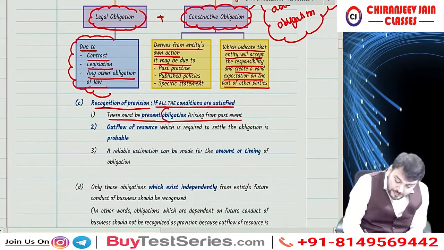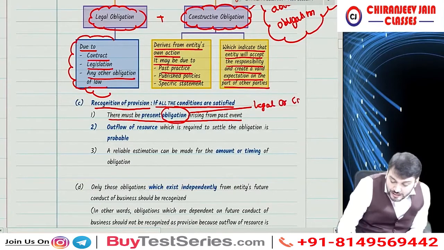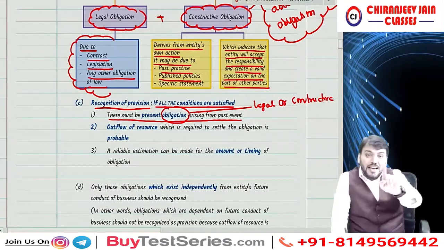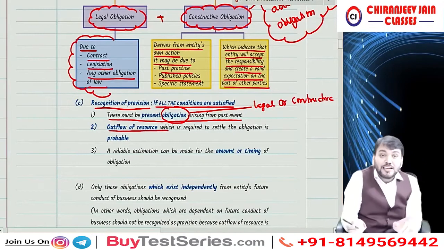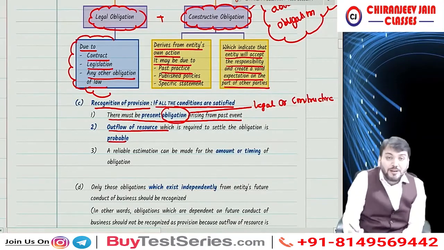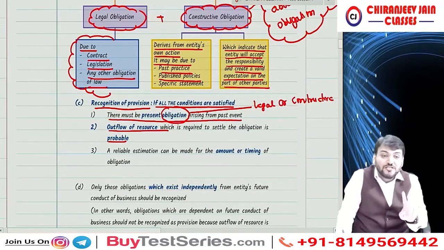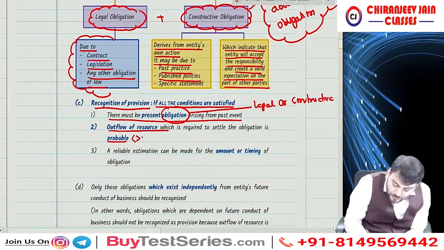This obligation can be either legal or constructive, so there must be present obligation arising from past event. Outflow of resource which is required to settle the obligation is also probable. When I say probable, probable means chances of occurrence is more than 50%.